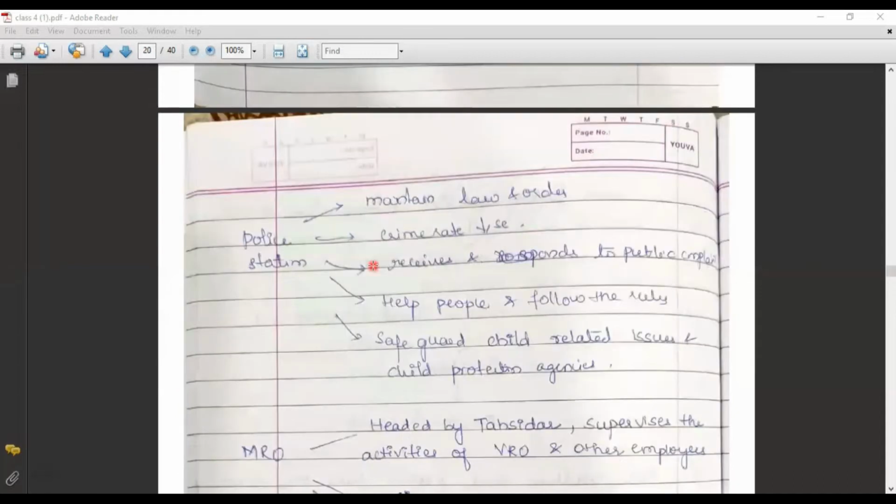Coming to the next public institution, the police station. The main work done by the police station is to maintain law and order. Crime rate will be decreased. It receives and responds to public complaints. They help people and make us follow the rules and regulations. They safeguard child related issues and work with child protection agencies.